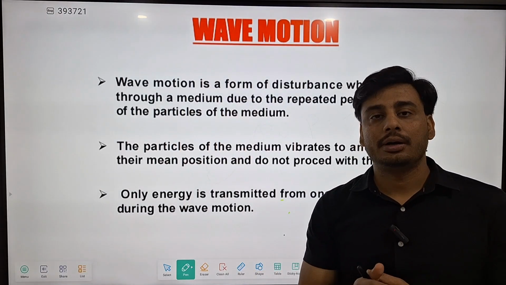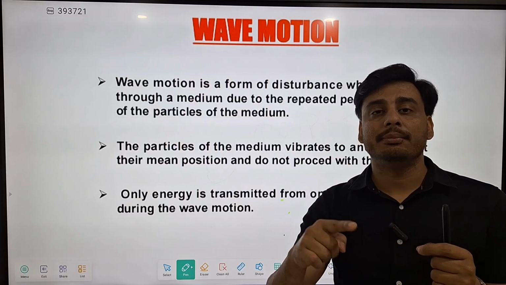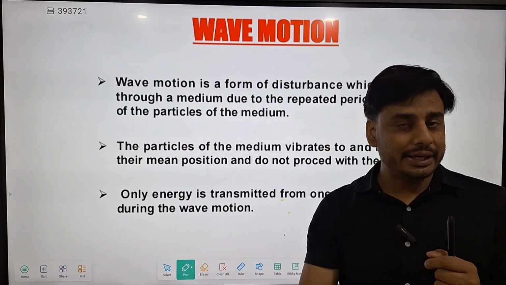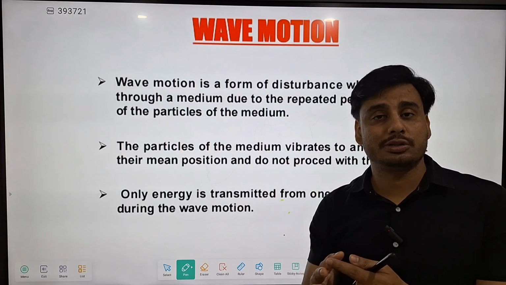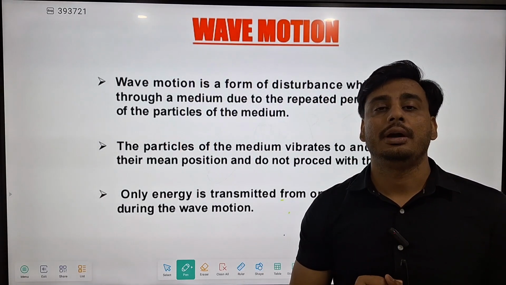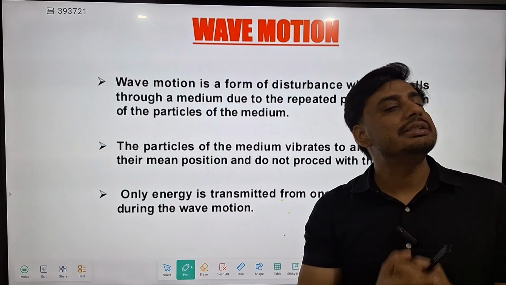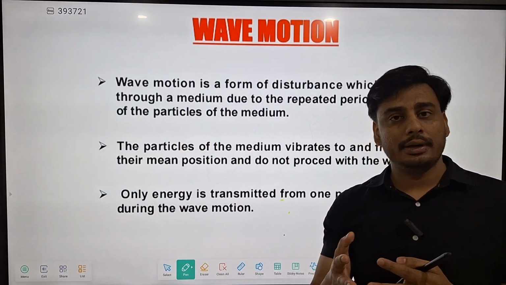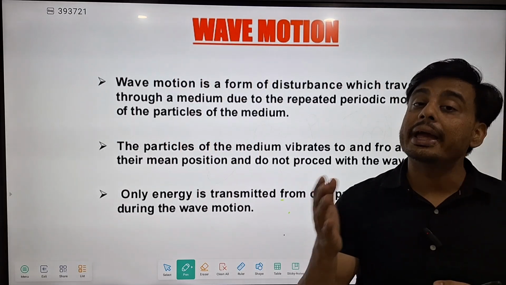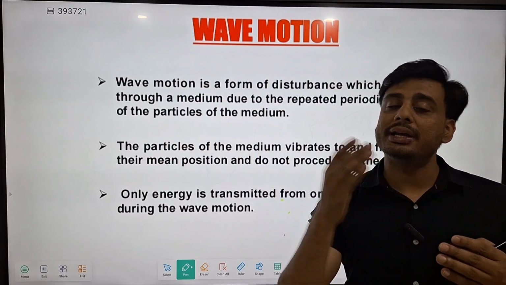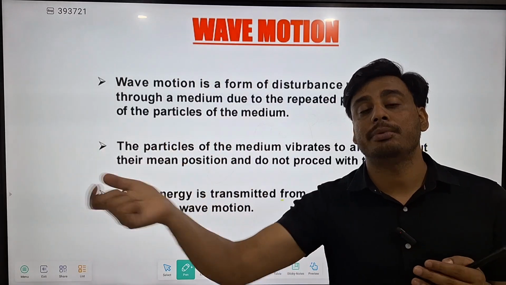And always remember, the particles of the medium are not traveling with the wave. They are just vibrating to and fro. That means simple harmonic motion, to and fro motion about their mean position. And if particles are not traveling, then what is the quantity which is traveling with the wave? That is nothing but the energy. So energy is transferred from one particle to another particle during propagation of a wave.